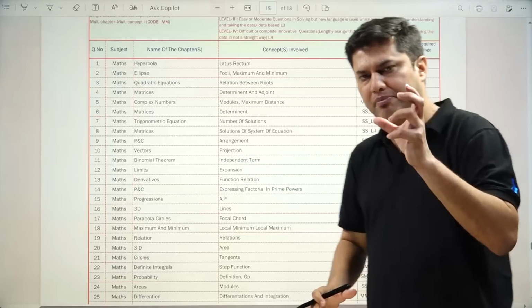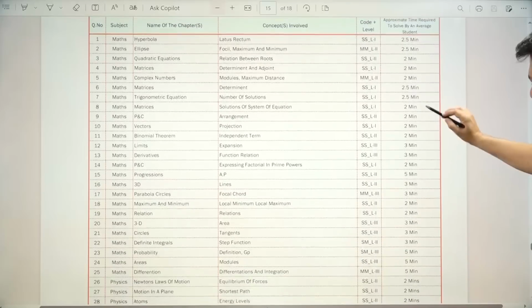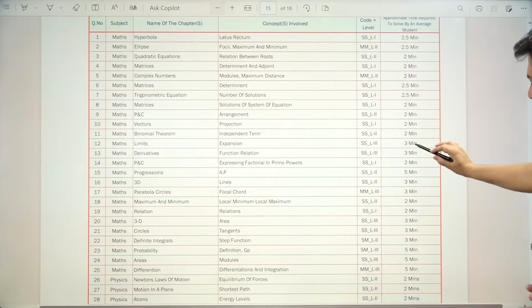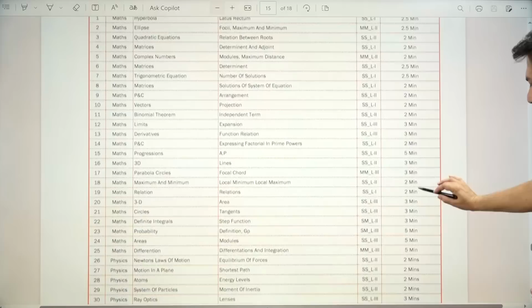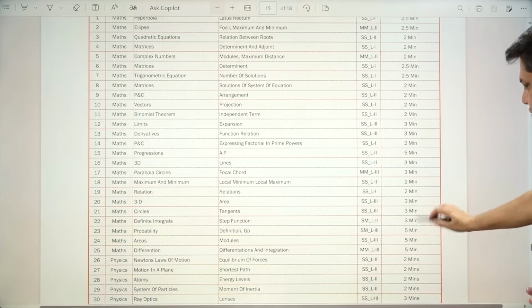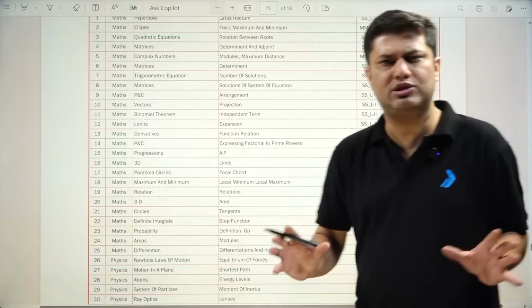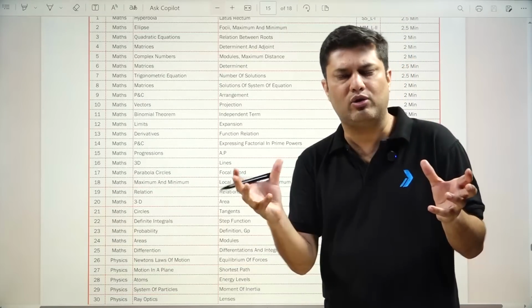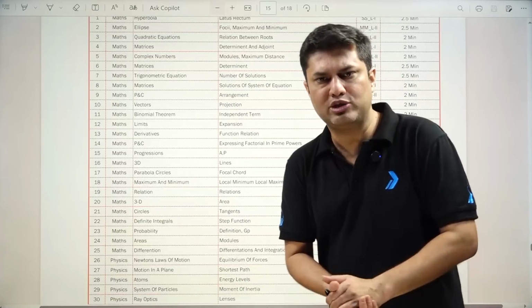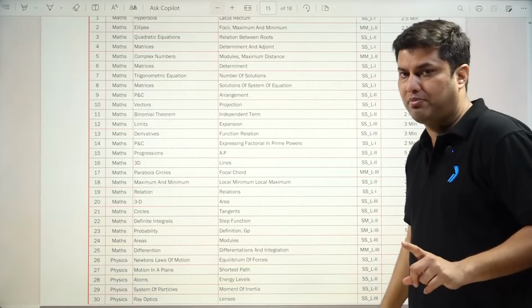That means the level of the paper is slightly moderate, but some questions are going 3 minutes and beyond in mathematics. Generally 3 minutes, 5 minutes. The numerical section is quite lengthy and tough. So overall the shift was moderate level. In mathematics it was moderate and a little bit on the lengthier side. So this was the overall idea of the shift, especially in the mathematics part.